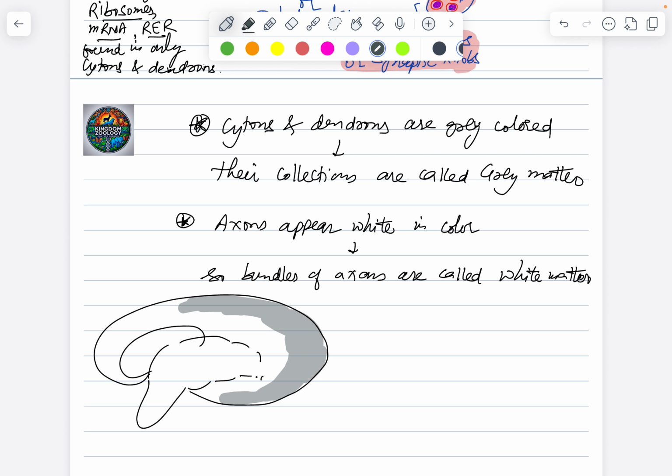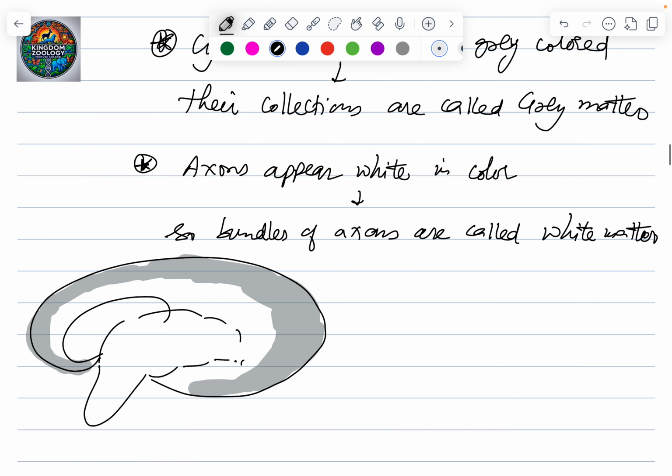All this part is called gray matter, and we can clearly see that the central portions are all basically what? White in color. So what are they? White matter. So why are these parts gray and white respectively? Because if we look closely, we'll notice this kind of a situation. I think this explains what I was trying to tell you.